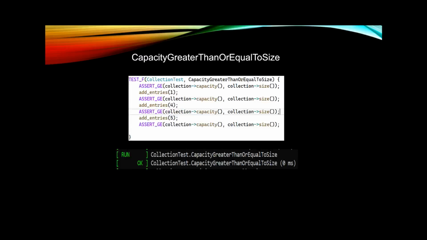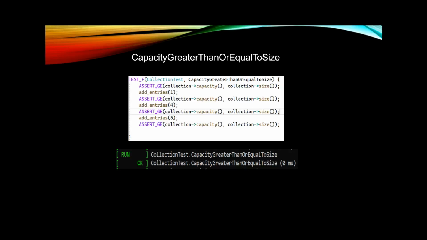So this was similar to what we did with reserve, somewhat. So we're testing that capacity is greater than or equal to size. So we start off with our collection. And we tested it at 1, 5, and 10. So we first ensured that the capacity was greater than or equal to the size. Then we added an entry,